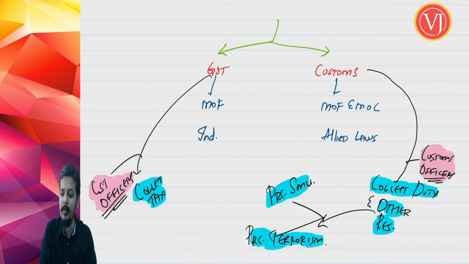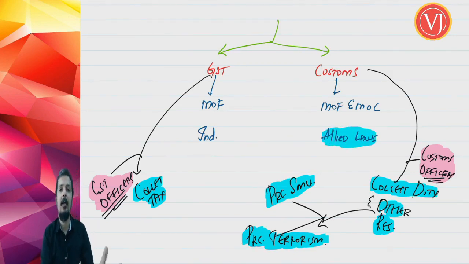But when you talk about a customs officer, if you look at the customs uniform, you will always find a rifle along with them. Their arms and ammunition will always be there because they have extraordinary powers. You cannot deal with a customs officer in the manner you deal with your GST officer or your income tax officer. One of their roles is to collect your customs duty. They have other roles and responsibilities in terms of preventing smuggling, preventing terrorism, and they will also take care whether the allied laws are complied with, whether your FEMA law is complied with, etc. So they have other roles and responsibilities as well.